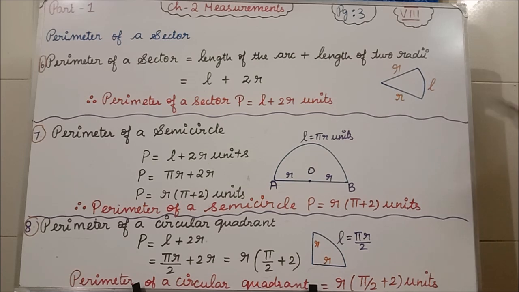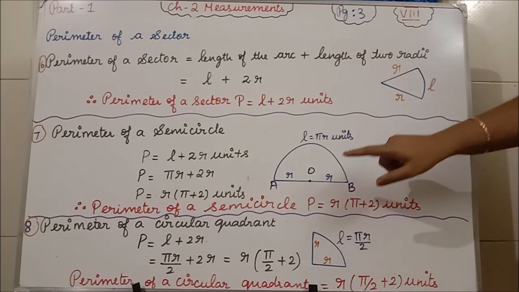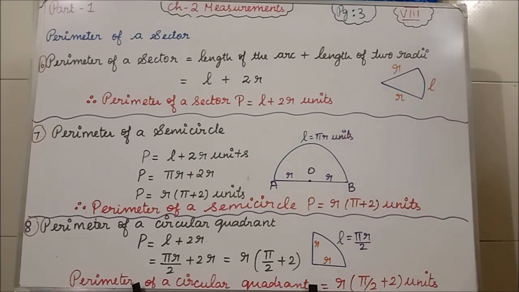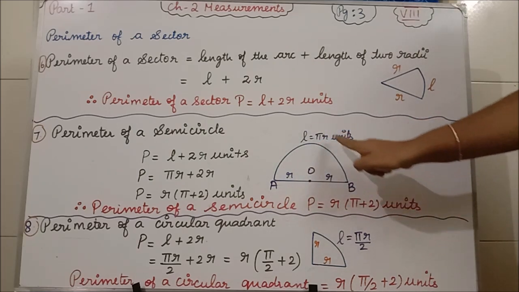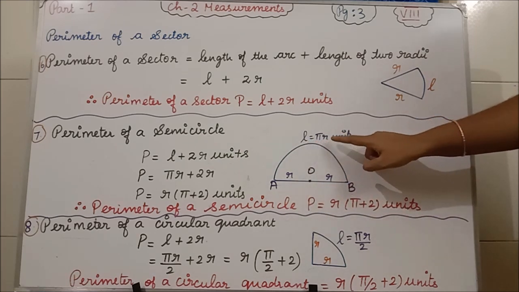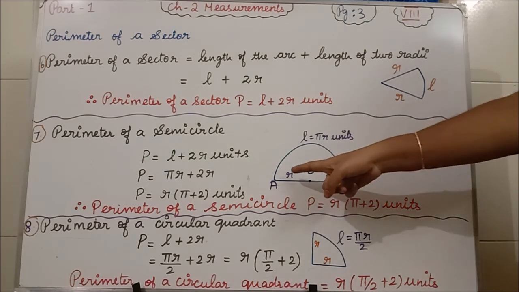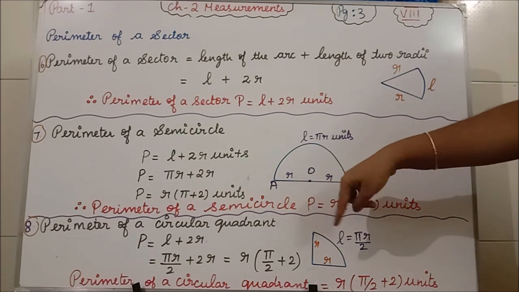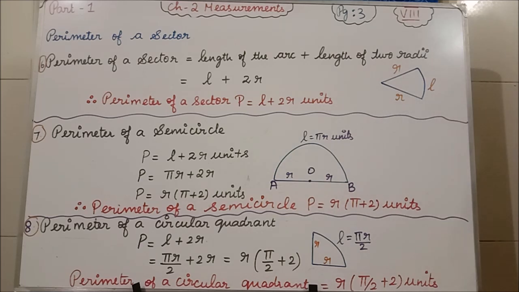Now see the seventh formula: perimeter of a semicircle. This is half of the circle, isn't it? So this arc is the length of the arc, and its value is pi r. The remaining down portion is another pi r. So the perimeter of the semicircle is pi r plus pi r, which is 2 pi r. Why do we write the circumference of the circle formula as 2 pi r?